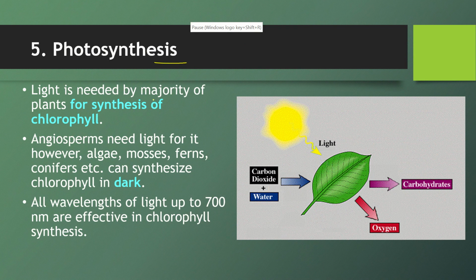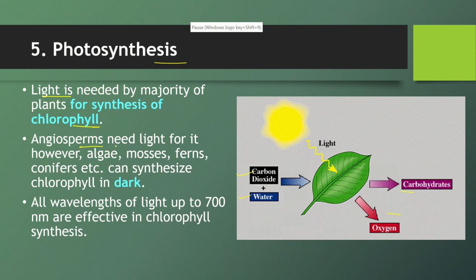You all know photosynthesis is a reaction in which CO2 combines with water in the presence of light. It results in the formation of carbohydrates and oxygen. As well as the light is very important, because this phenomena requires chlorophyll. Chlorophyll is a chief pigment required for this kind of reactions, and for synthesis of chlorophyll, light is needed in most of the plants. It's not for all.